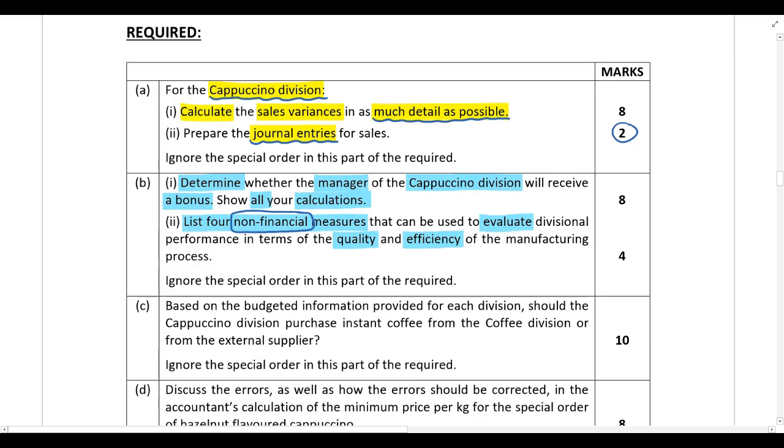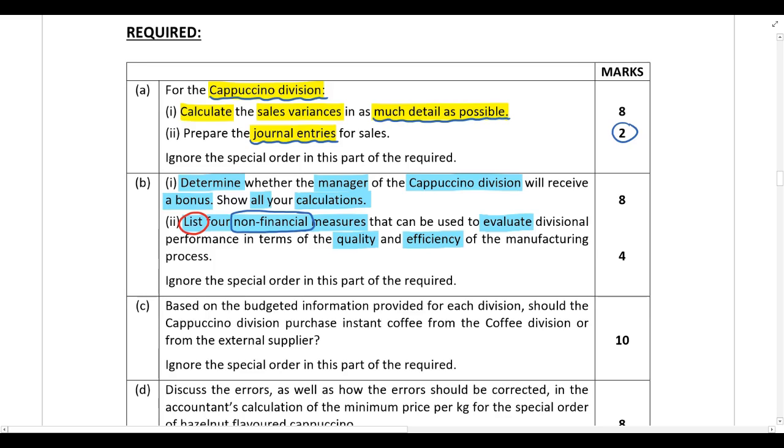We are looking at non-financial measures that can be used also to evaluate performance, but specifically in terms of the quality and efficiency of the manufacturing process. Now please note, this shouldn't be a long discussion. You are asked to list 4 non-financial measures. So you just list them.